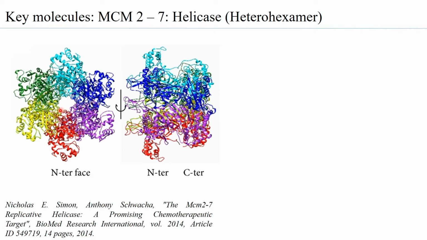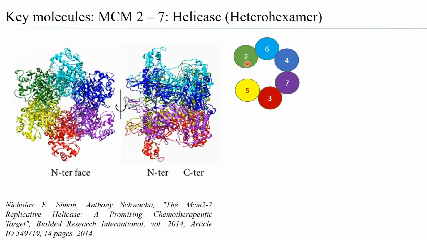Now, what is interesting to note is this: the helicase, that is the MCM27 helicase, when it is loaded onto the ORC CDC6 that is already loaded onto the origin in the DNA, is in the open conformation. So one can see that you have the 6 subunits arranged typically as 2, 6, 4, 7, 3 and 5.